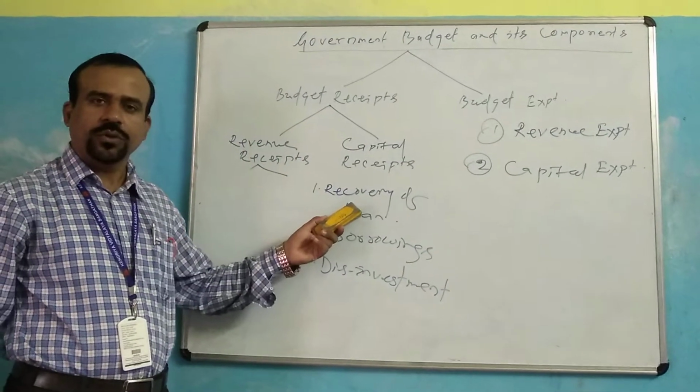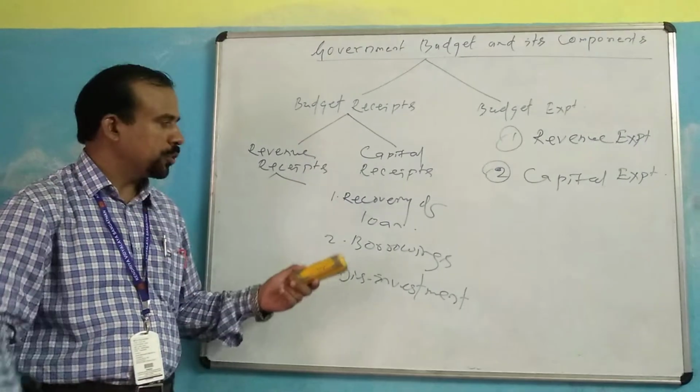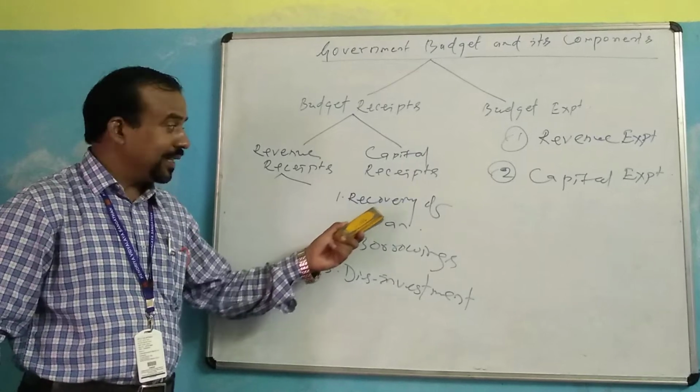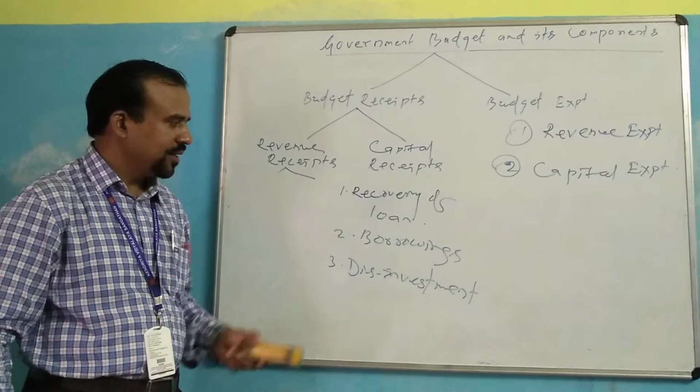Recovery of loans: when state governments repay the loan to the central government, the assets of the government decrease. So it is capital receipt.